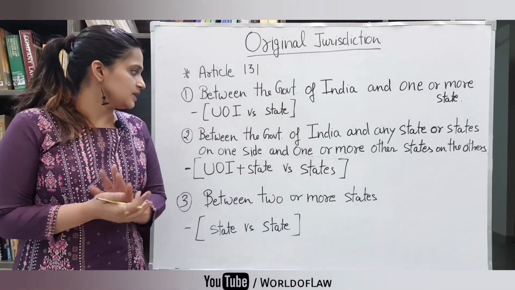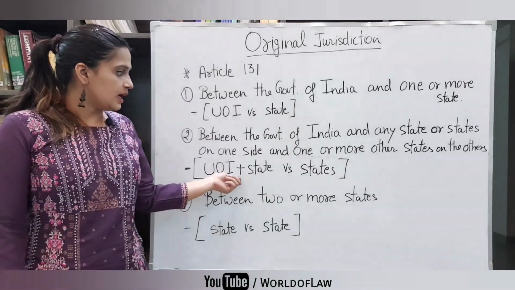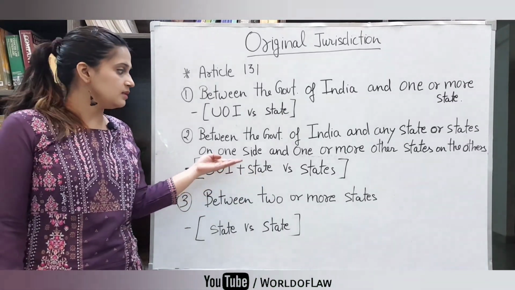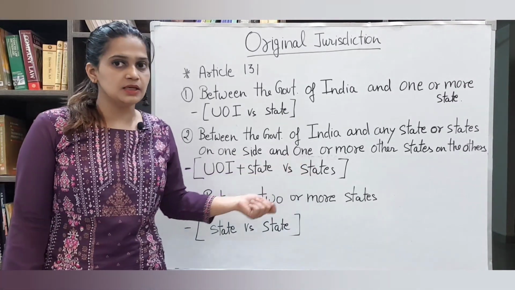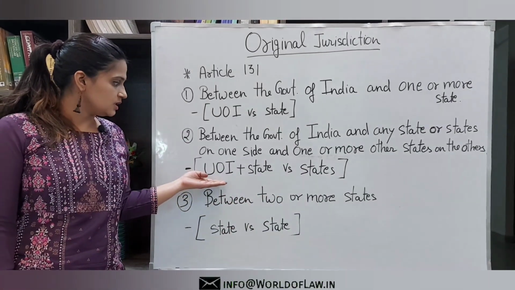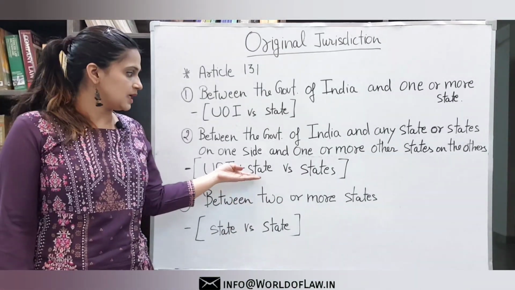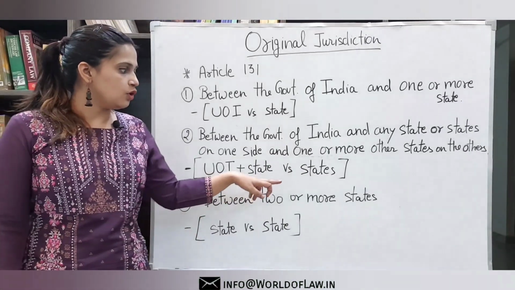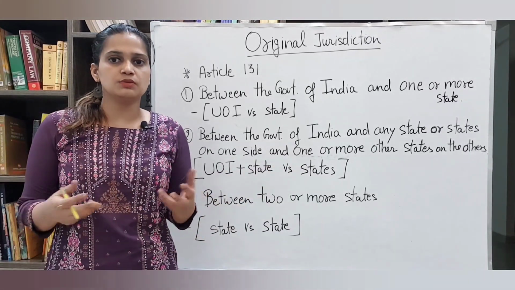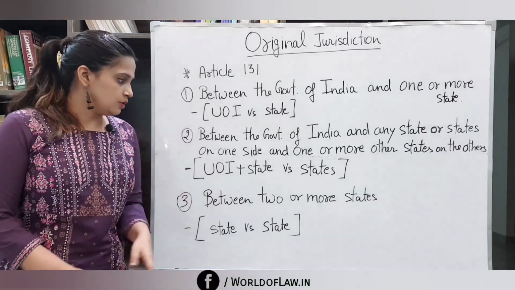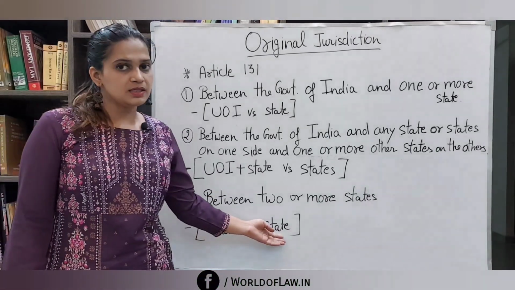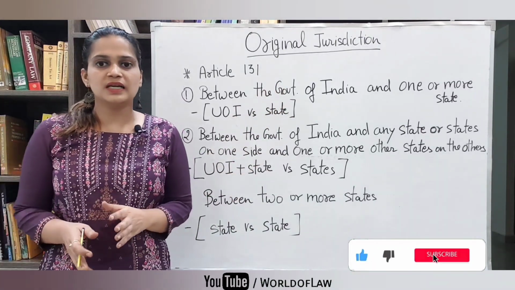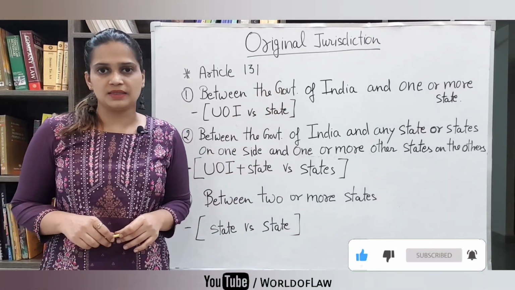In shortcut, the Union of India plus a state versus the states. And the third point is between two or more states, when the dispute is between multiple states. So one party is a state and the second party is also a state. In these 3 cases, only the Supreme Court of India has the jurisdiction to decide the matter.